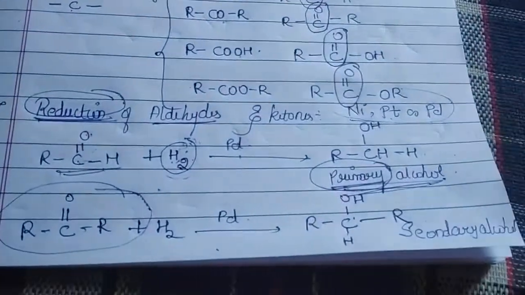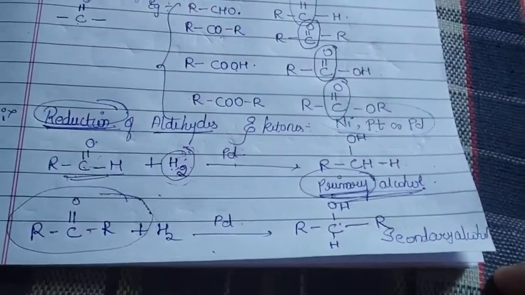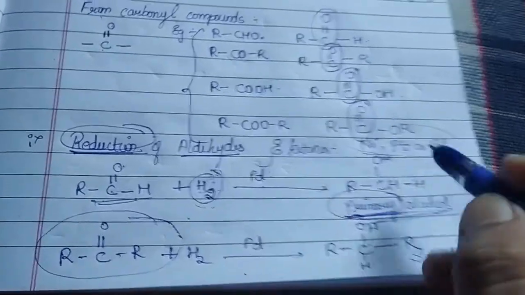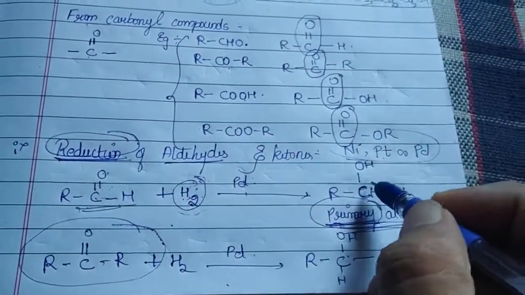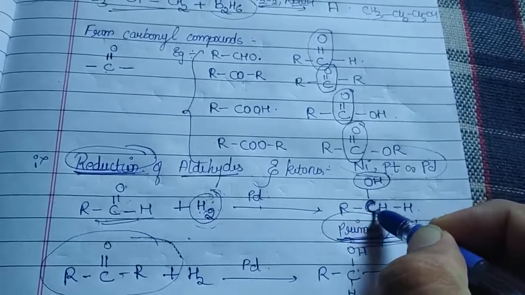So whenever we are reducing our aldehydes using hydrogen in the presence of a nickel, platinum or palladium catalyst, we would be getting a primary alcohol. Why is it called primary? The hydroxy group is attached to the primary carbon atom.